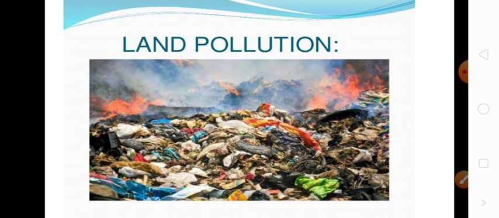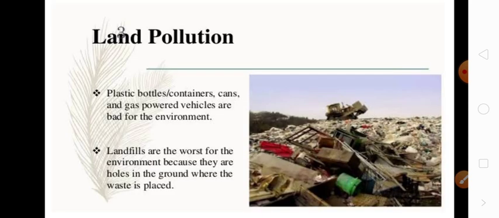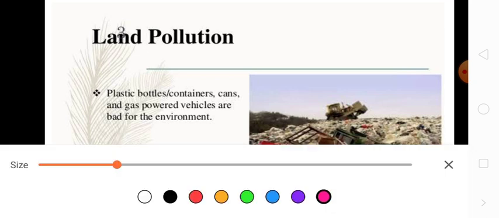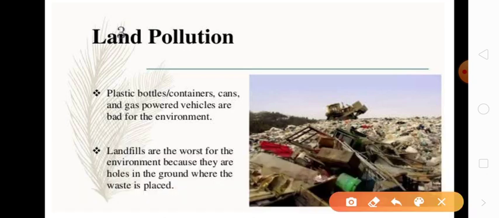Now we will study land pollution. See, how dirty this picture looks. Do we like pollution? No, we don't like pollution at all. So what is land pollution? Anything which causes changes in the environment, or when the land is filled up with so many unwanted things, that is land pollution. In this image you can see the discarded waste materials which we throw away from our house, but they are collected at some place or dumping grounds. That's why this is called a landfill. I have told you in my previous video what a landfill is.